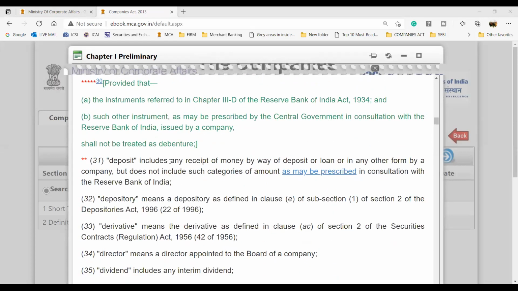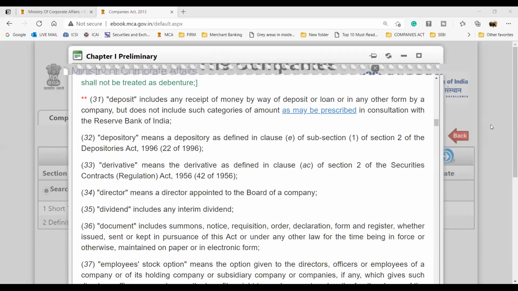And here you will understand. Can you see here? Deposit. We will be studying about this. Just see this. What is written there? Deposit includes any receipt of money by way of deposit or loan or in any other form by a company, but does not include such category of amount as may be prescribed. So wherever the words "as may be prescribed" are written, this means you have to refer to the rules, right?